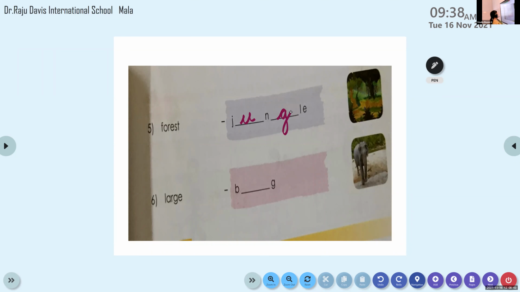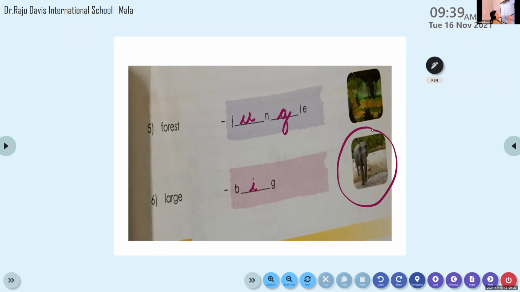Aldrina, unmute. Try the sixth one. Large. What does it mean? Give me another word that has the same meaning. Big. Yes. B-I-G, big. Large means big. Give me a sentence using the word big. Make a sentence, Alrina, using the word large or big.